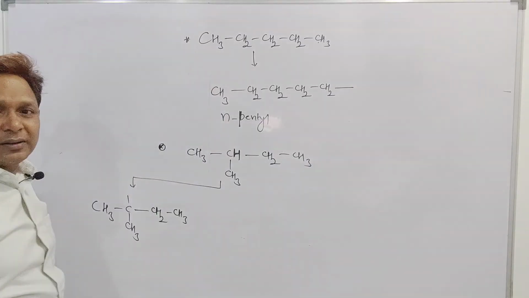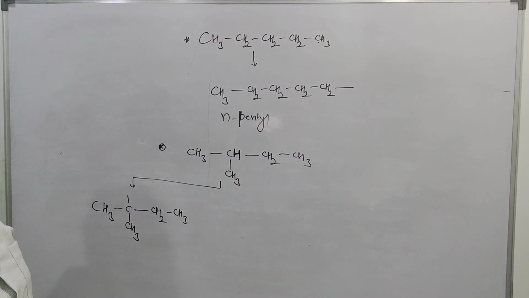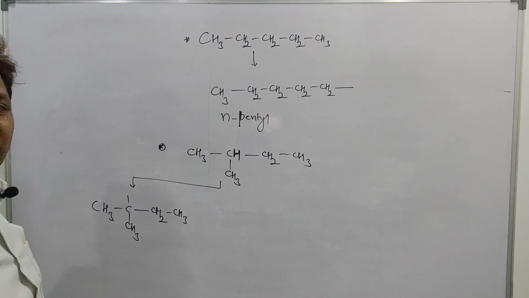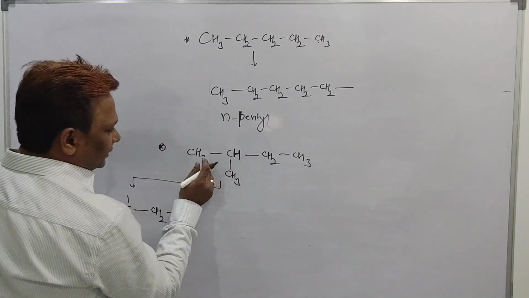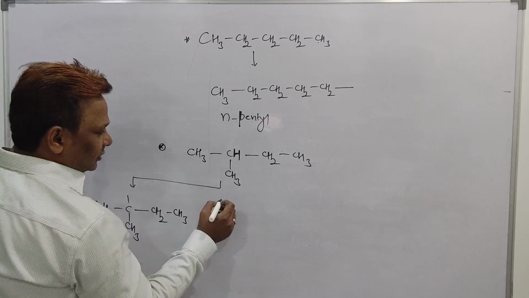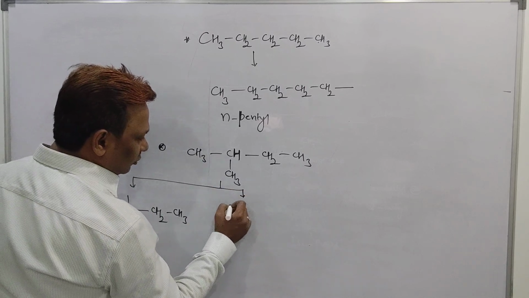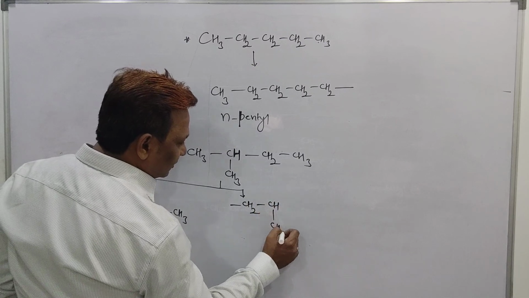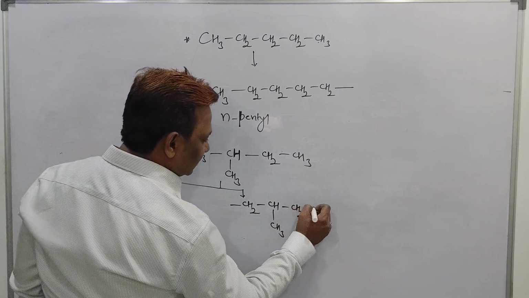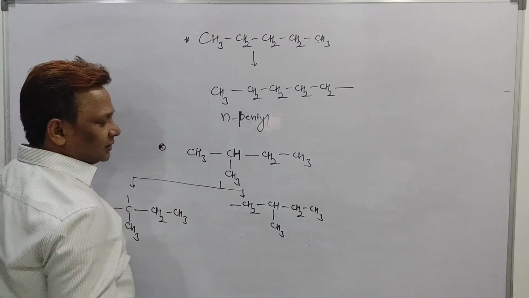It is one part. One more part we can write here. If you take out hydrogen from this carbon, how does it look? It has a free bond CH2, then CH, then CH3, then CH2 and then CH3.